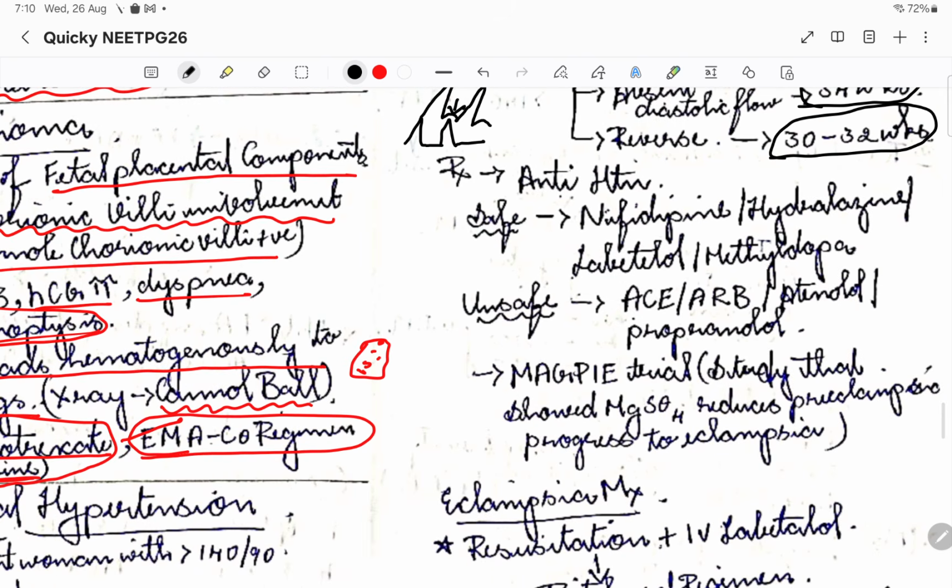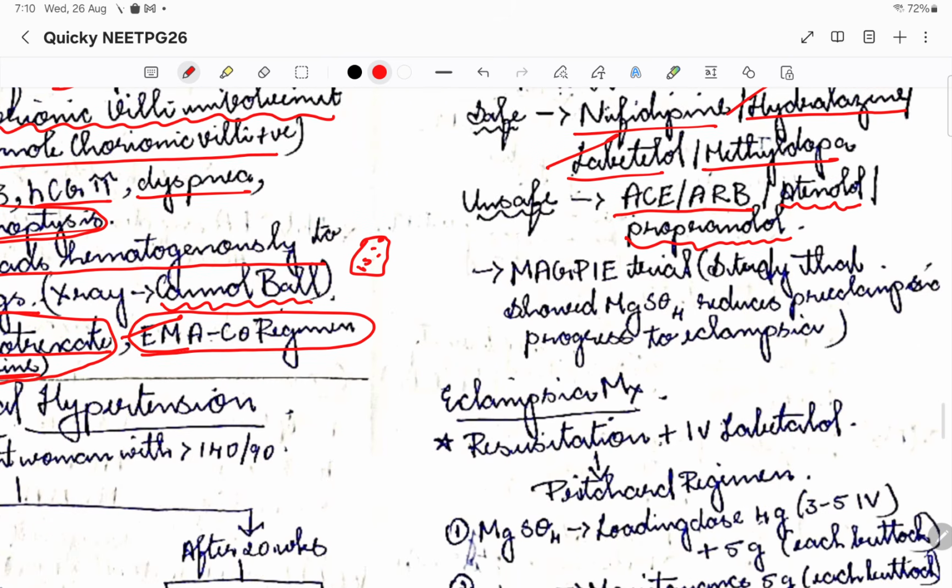Okay, so the management is antihypertensives, as I told you in cardiology itself. The safe antihypertensives are nifedipine, hydralazine, labetalol, and methyldopa. These are the choices we use. Unsafe ones are ACE inhibitors and ARBs. Please also note the beta blockers, atenolol and propranolol, are also bad during pregnancy. That is why we basically use hydralazine or labetalol. Please remember that.